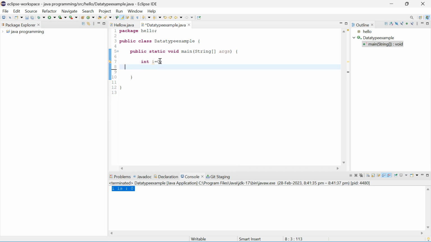So here I haven't initialized the i value now. I have just declared i. There is a variable called i, an integer variable, that I have declared.